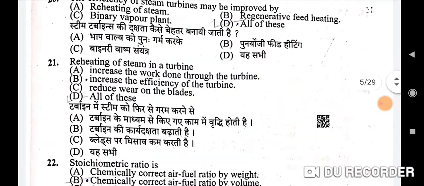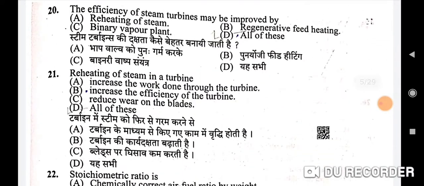The 20th question is, the efficiency of steam turbines may be improved by. The correct option is D, all of these. It is improved by the reheating of steam, by regenerative feed heating, and by the binary vapor plant. So D will be the correct option.